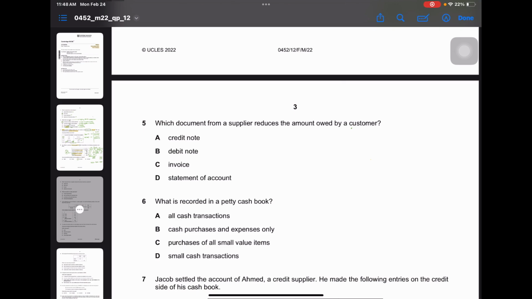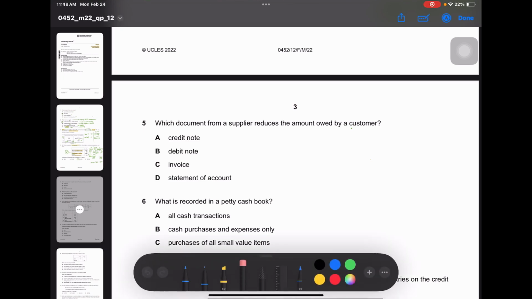So which document from a supplier reduces the amount owed by a customer? Only when the supplier issues the credit note, the customer can return the goods. So obviously the supplier reduces the amount owed by a customer. So credit note is the answer.